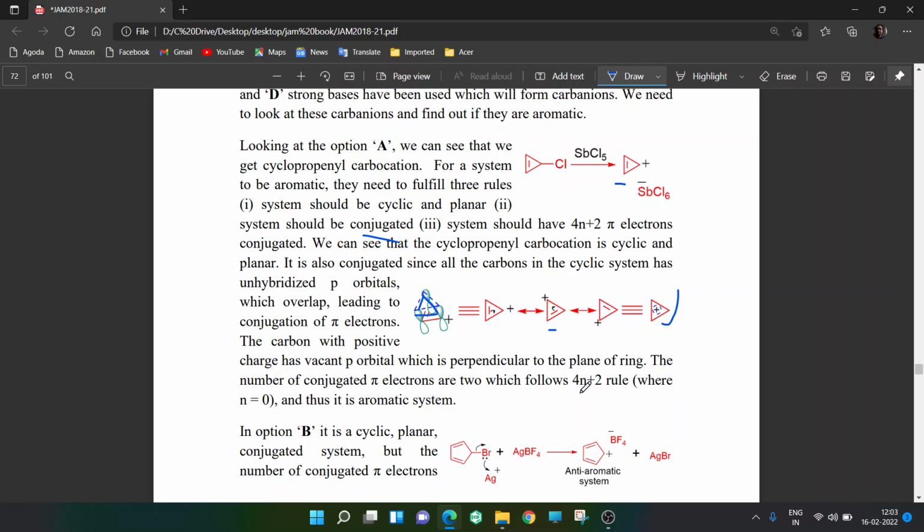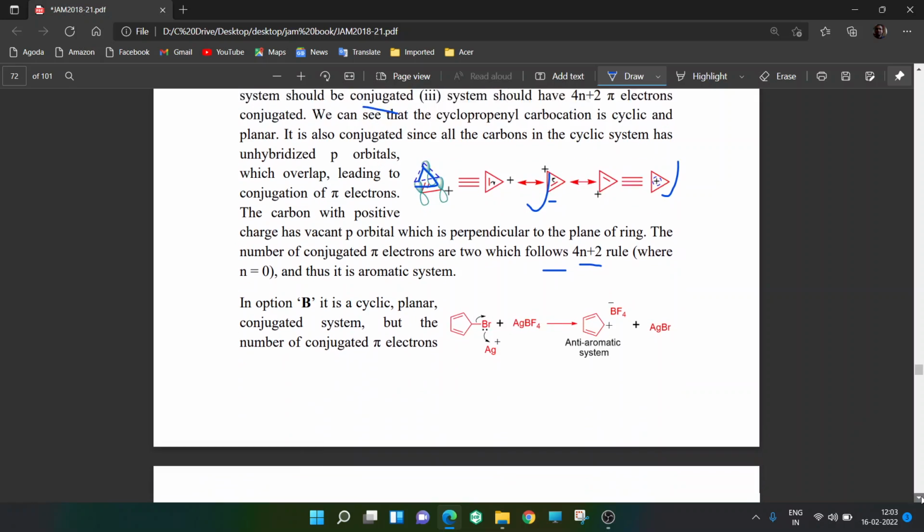So when n is equal to 0, 4 into n, that means 4 times 0 is 0, plus 2, is equal to 2. So it becomes 2. So it is fulfilling Huckel's rule. This 4n plus 2 is called Huckel's rule. Therefore this system is aromatic. Moving on to the next question.